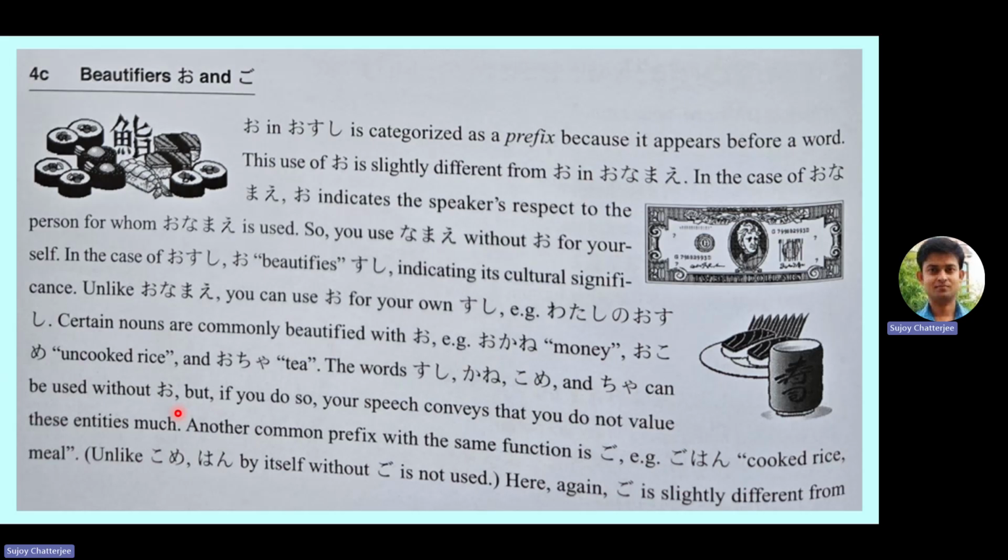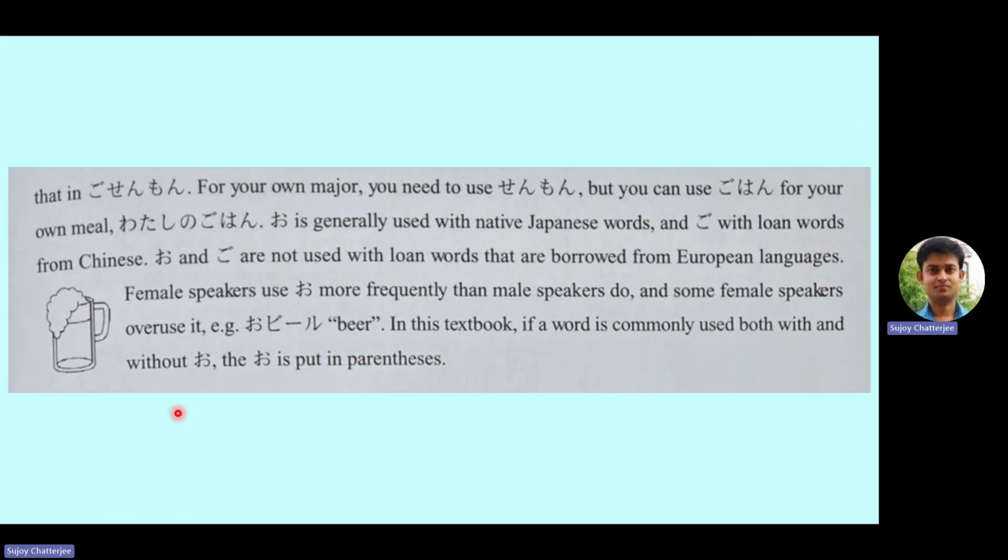Here again, go is slightly different from that in go senmon. For your own specialization, you need to use senmon only, like watashi no senmon wa so and so. But you can use gohan for your own meal. Watashi no gohan is okay. O is generally used with native Japanese words and go with loan words from Chinese. So this is the main difference. Senmon comes from Chinese, so go senmon.